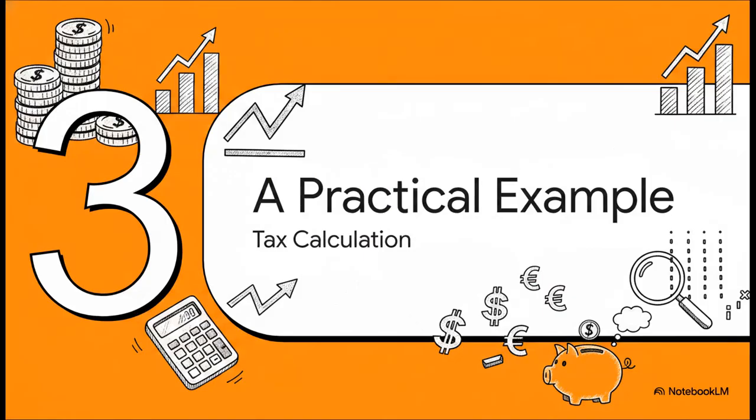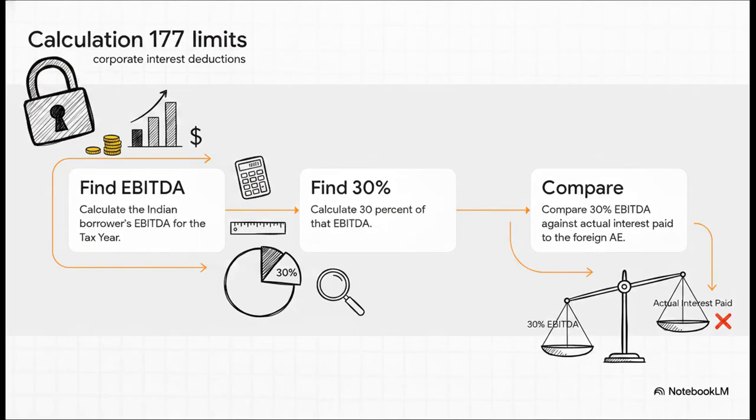Okay, enough theory. Let's look at a practical taxation example to see how this actually plays out. When you're actually doing the work, you'll follow 3 methodical steps to figure out if any interest gets disallowed. First up, calculate the Indian borrower's EBITDA for the tax year.